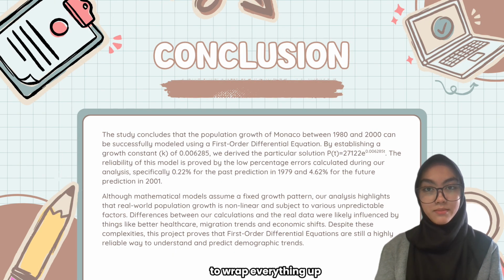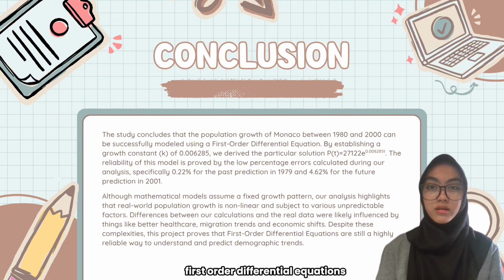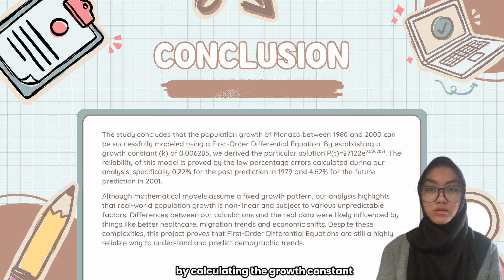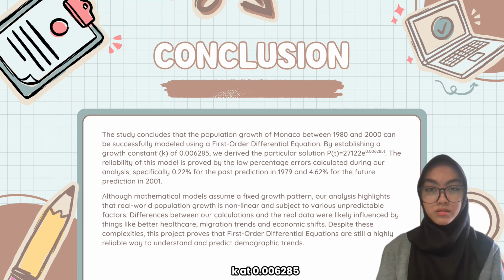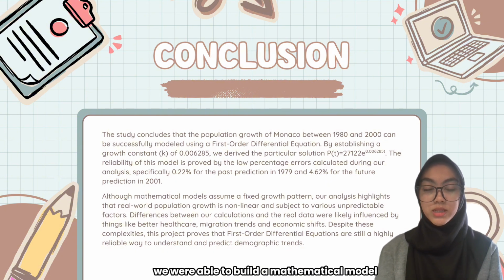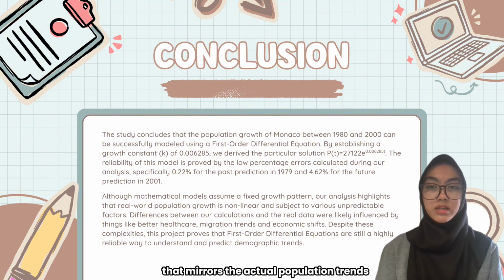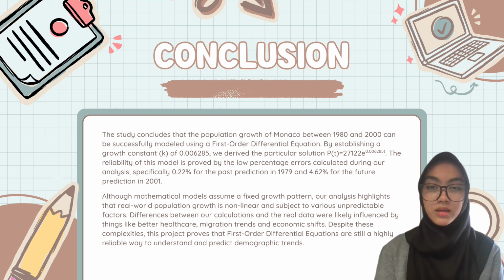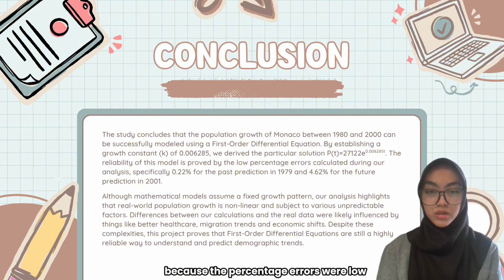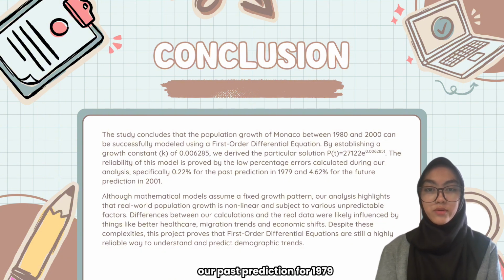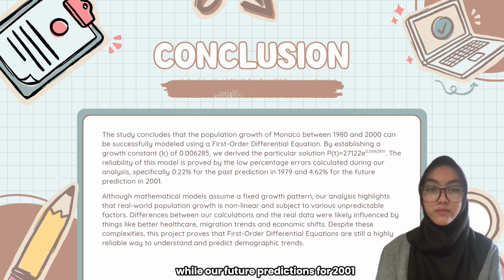To wrap everything up, our project has shown that we can actually use first-order differential equations to track how Monaco's population changed over those 20 years. By calculating the growth constant k at 0.006285, we were able to build a mathematical model that mirrors the actual population trends of the era. Additionally, we can be confident in this model because the percentage errors were low. Our past prediction for 1979 had an error of only 0.22%, while our future predictions for 2001 stayed within a